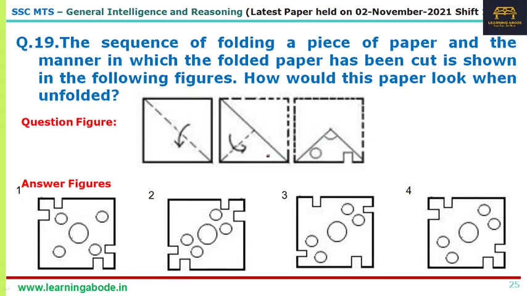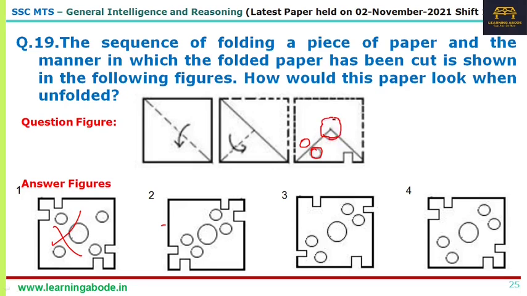Which means if you have a circle here, when you unfold, you will have another circle here, right? So answer option 1 is out, right? And if you have a quarter circle here, when you unfold, you will have another quarter circle here, right? But that circle is common in all the options.